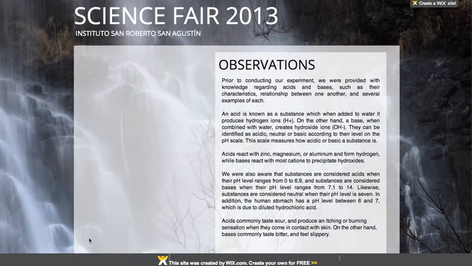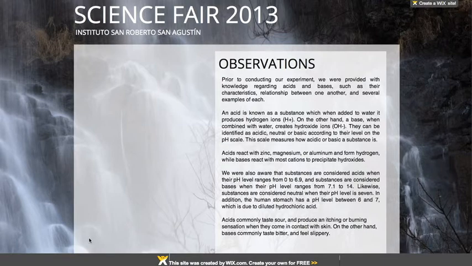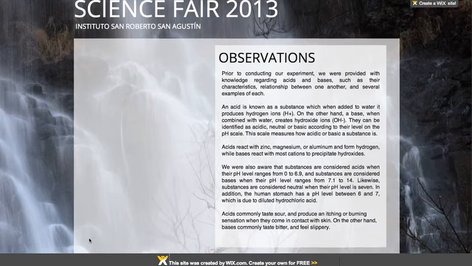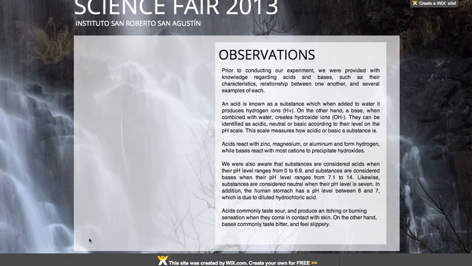Prior to conducting our experiment, we were provided with knowledge regarding acids and bases, such as their characteristics, relationship between one another, and several examples of each. An acid is known as a substance which, when added to water, produces hydrogen ions. On the other hand, a base, when combined with water, creates hydroxide ions. They can be identified as acidic, neutral, or basic, according to their level on the pH scale. This scale measures how acidic or basic a substance is.